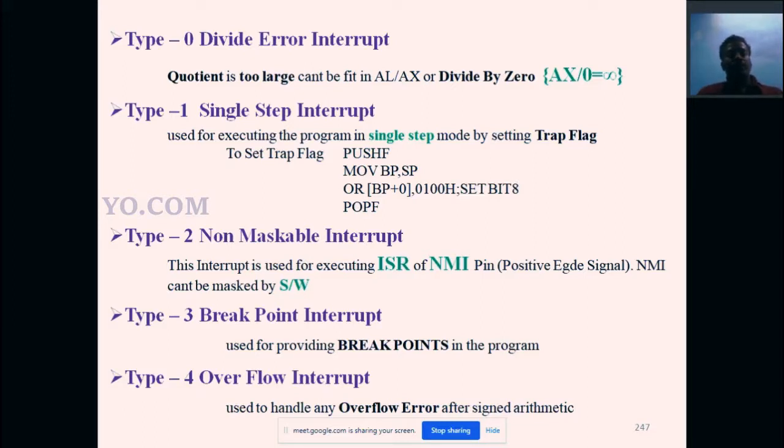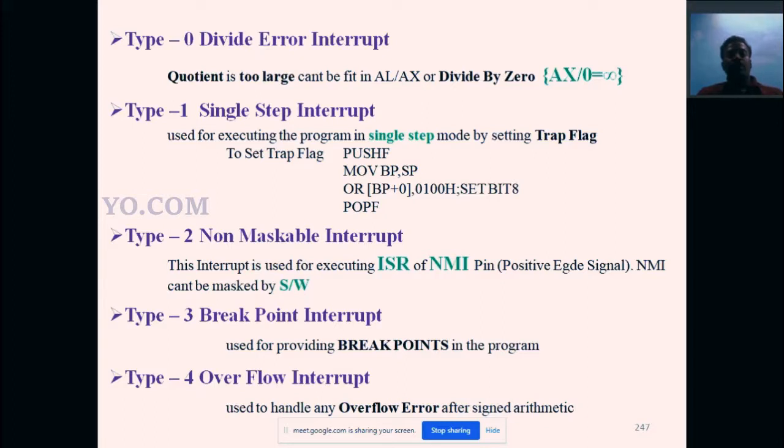Next, type 2 interrupt, the non-maskable interrupt. This interrupt is used for executing the ISR of the NMI pin. Here we apply a positive edge signal, then the non-maskable interrupt is enabled. NMI can be masked by software. Non-maskable means we cannot mask the interrupt normally, but we can mask it by software. By using software we can stop the non-maskable interrupt.